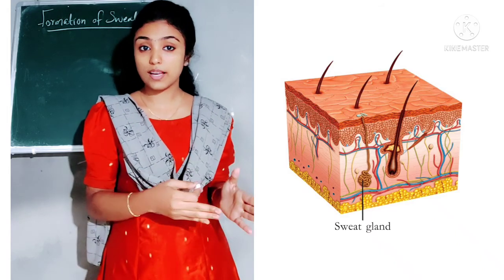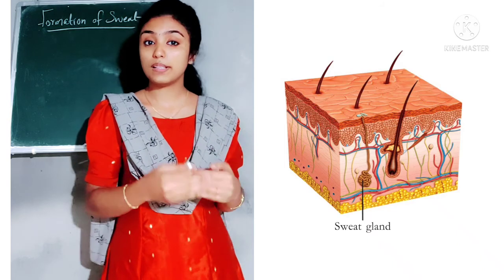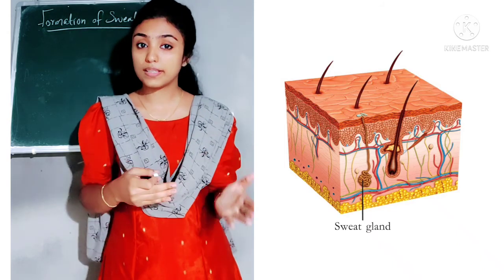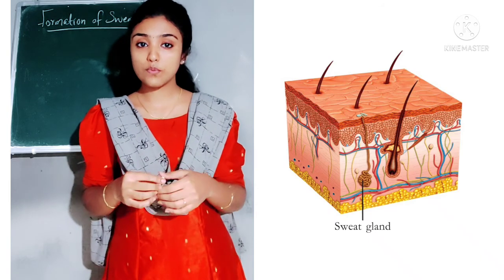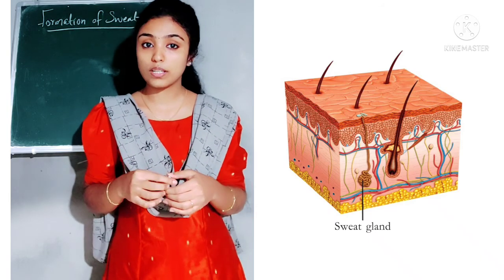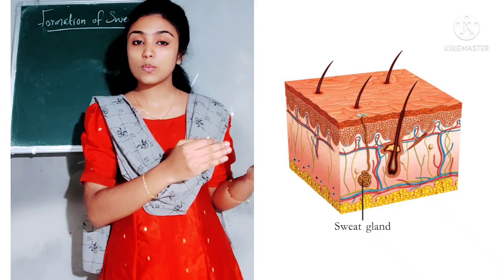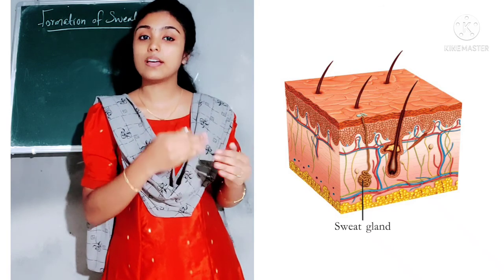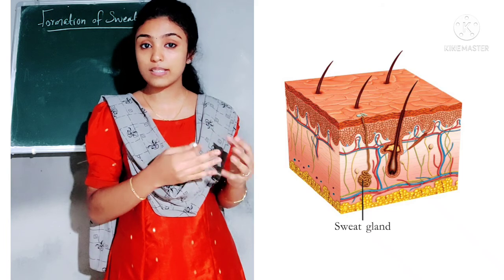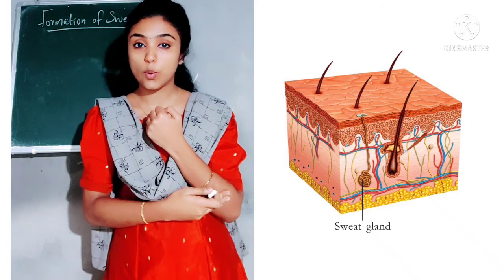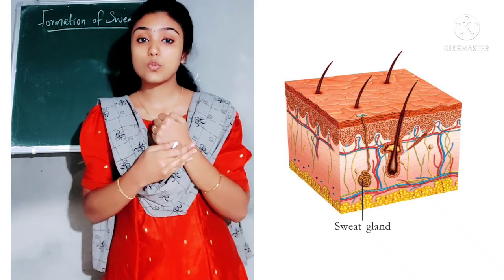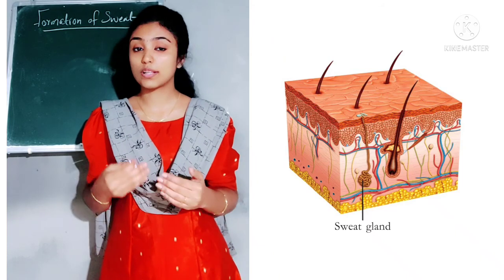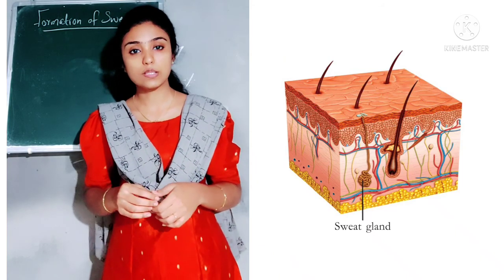So these sweat glands are surrounded with blood capillaries, and when the blood flows through these blood capillaries, the excess salt and water enter into the sweat glands, and along with this sweat, the excess water and salt in the sweat glands reach our skin, and you can see them as sweat drops. But only a small quantity of urea, water and salt is removed through sweat.